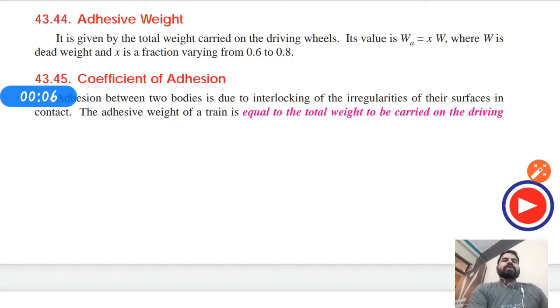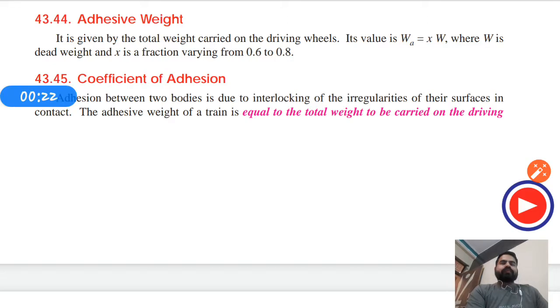In our previous lecture we have discussed the energy consumption, specific energy consumption, and also briefly the adhesive weight. Today we will discuss, in continuation, the coefficient of adhesion.